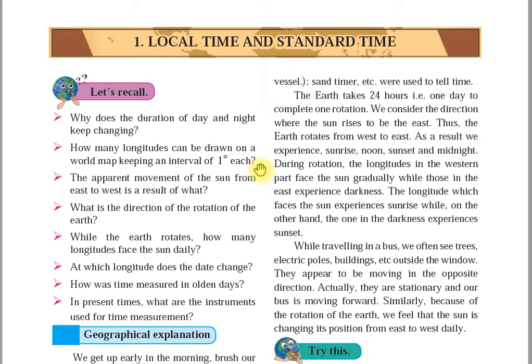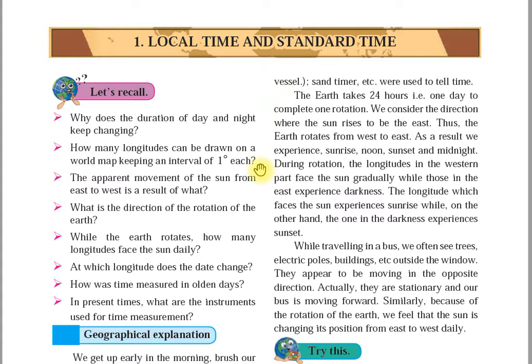The noon time is the same at any given longitude across the Earth, that is from the North Pole to the South Pole. So in this chapter, you will see along with the explanation what is your North Pole and what is your South Pole. The time of a place as decided by the location of the sun in the sky is known as its local time.